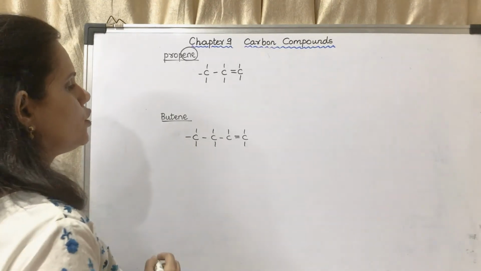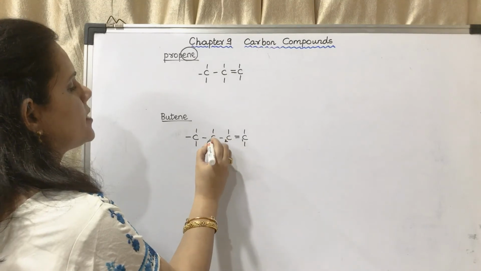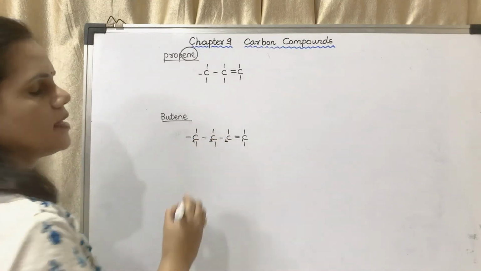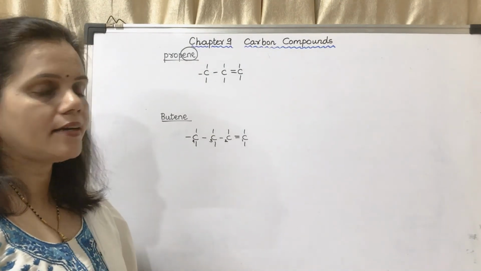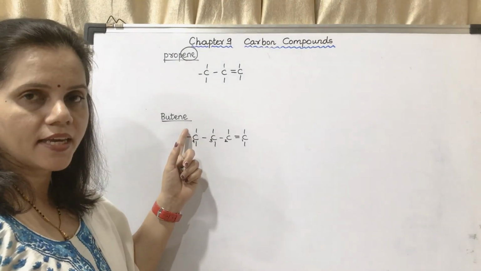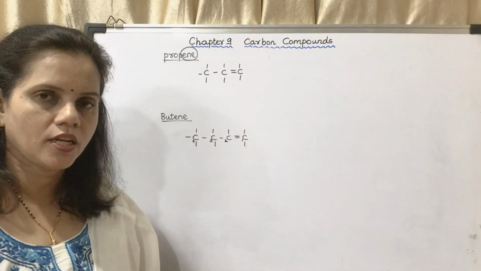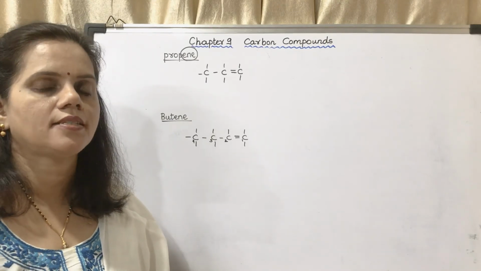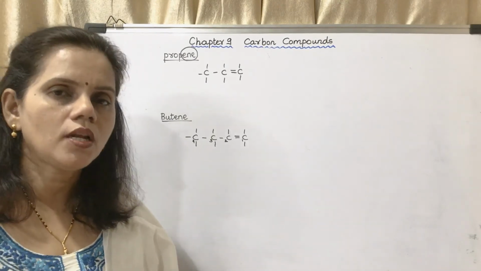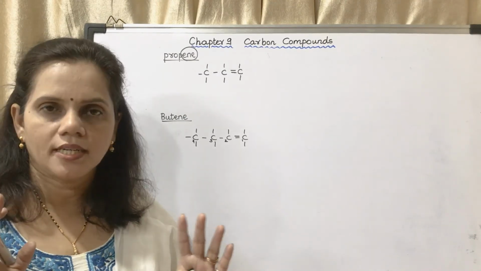So here you may see this carbon atom. I will number it as 1, this as 2, this as 3, and this as 4. Why didn't I put the number 1 here? Because C=C is considered as a functional group. The rule is you have to start from one end. You cannot start in the middle.